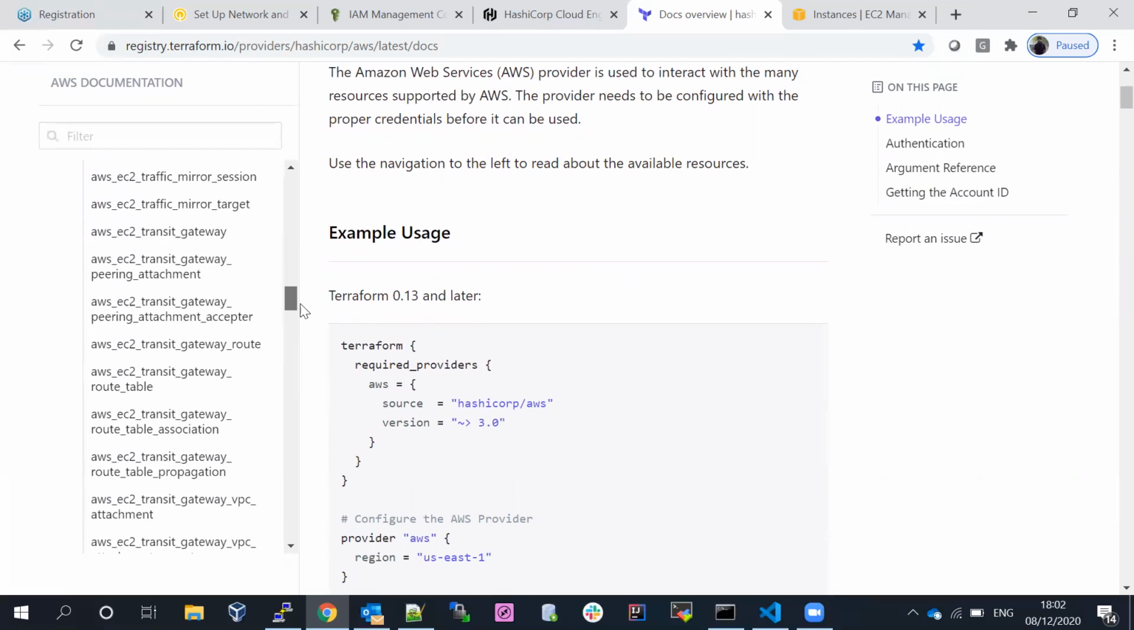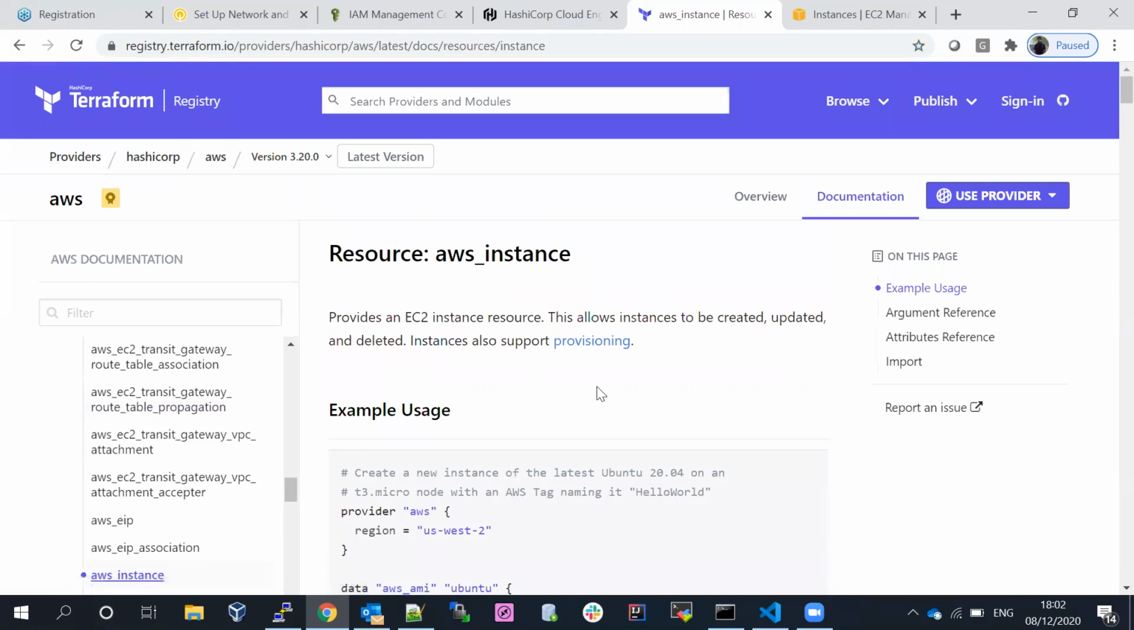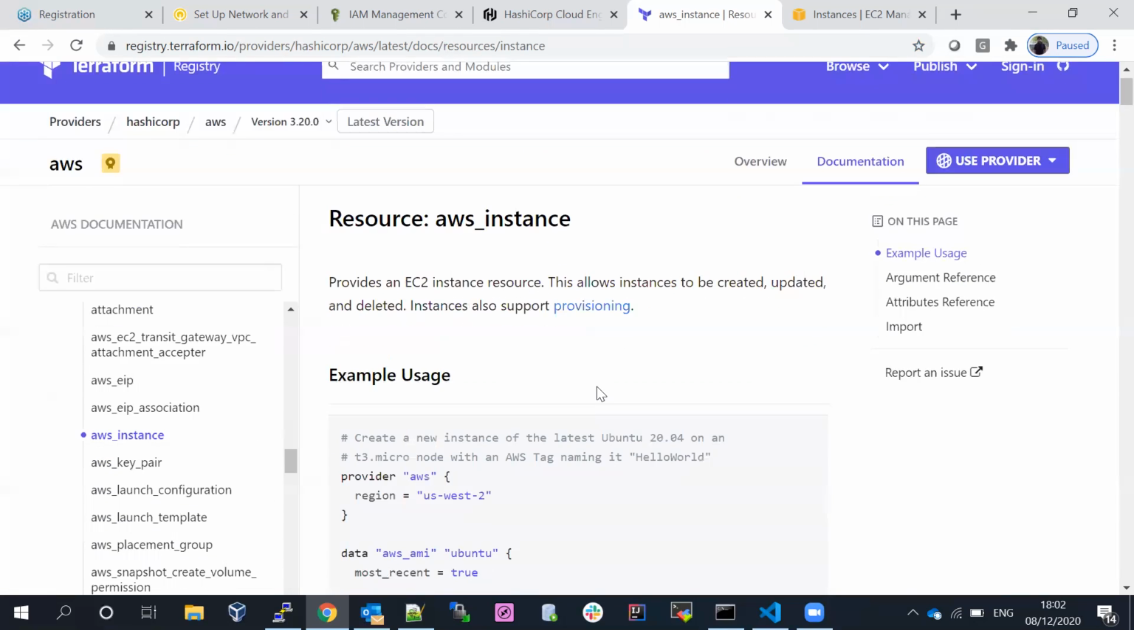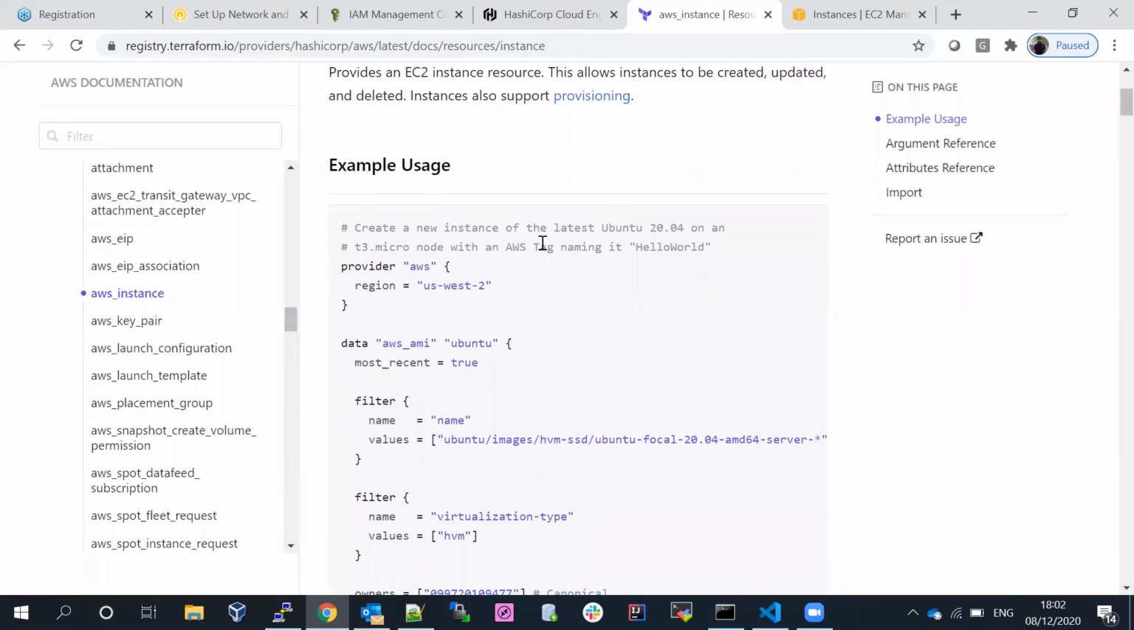If I come down, okay, aws_instance. You can see the provider is for instance resources. This allows an instance to be created, updated, and deleted. Instance also supports provisioning. Okay, example. If you come down here, you can see the provider which we are using for the region. Version is not a mandatory argument. If you want, we can keep it. If you don't keep it, it will always go with the latest version.